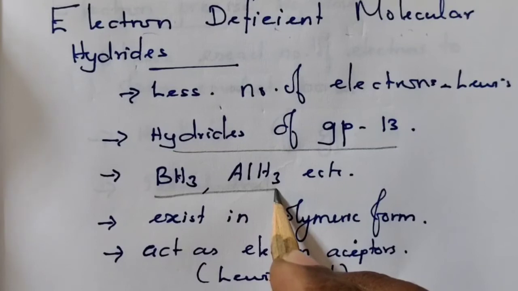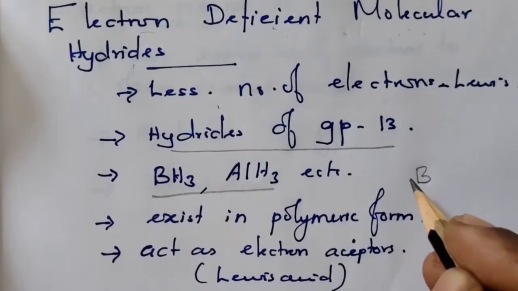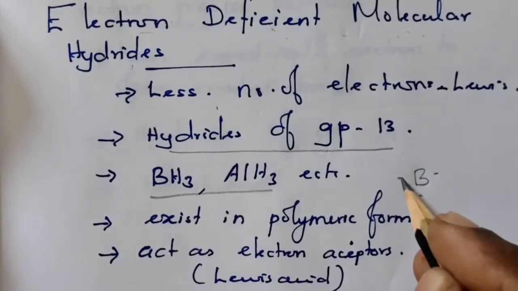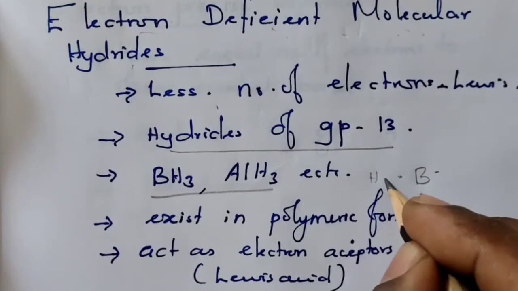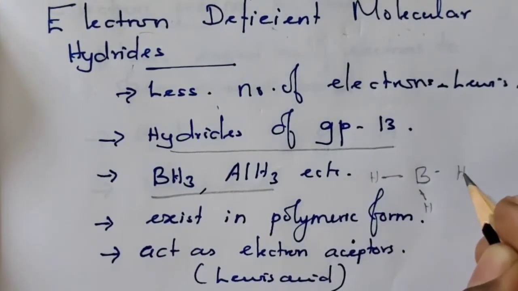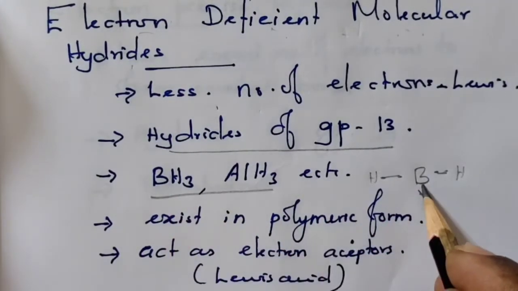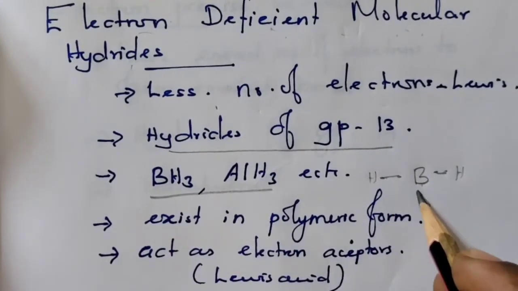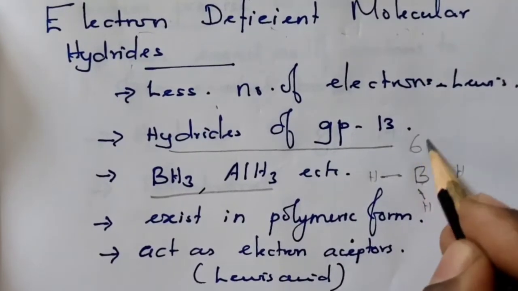If you take boron hydride, as we studied, boron has 3 electrons in its outermost orbital. These 3 electrons are shared with 3 hydrogen atoms. That means BH3 has 1, 2, 3, 4, 5, 6, only 6 electrons present.